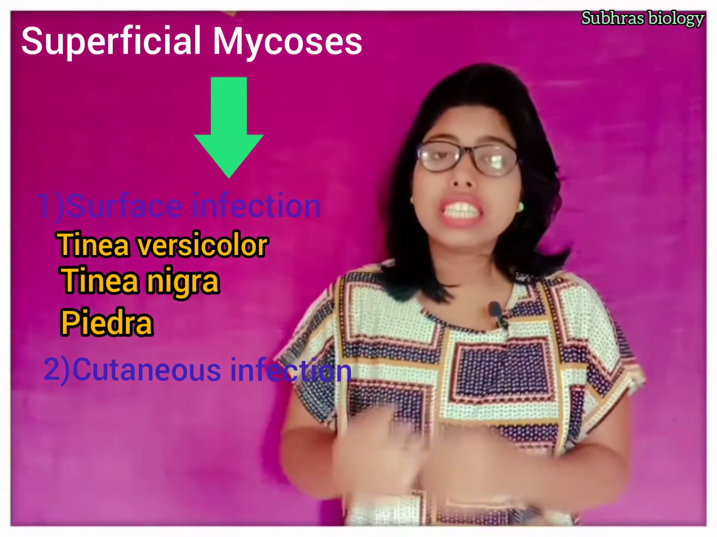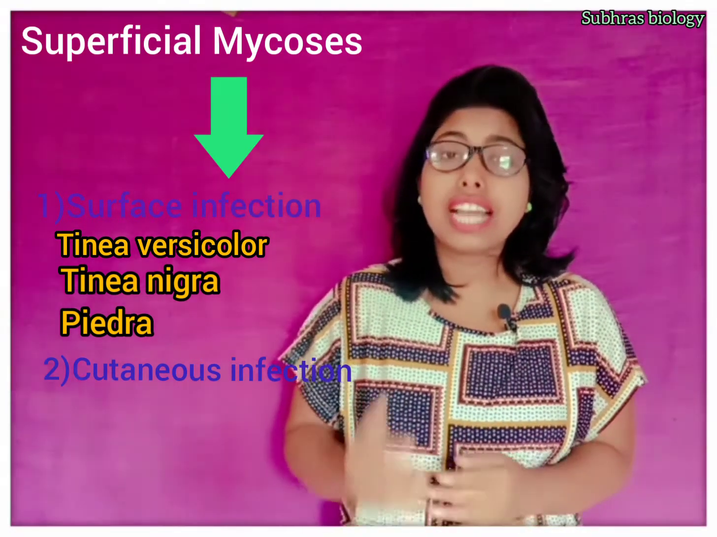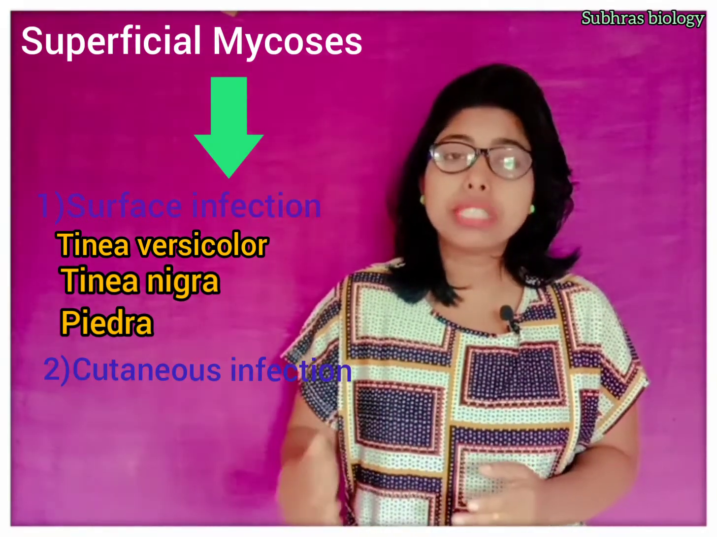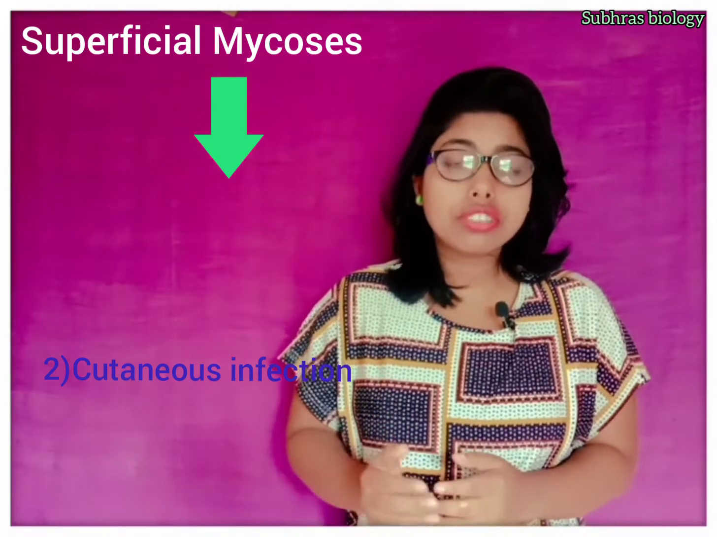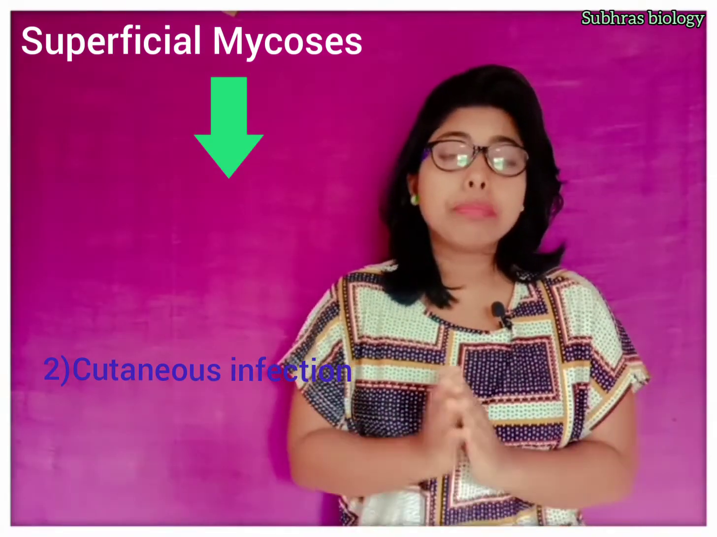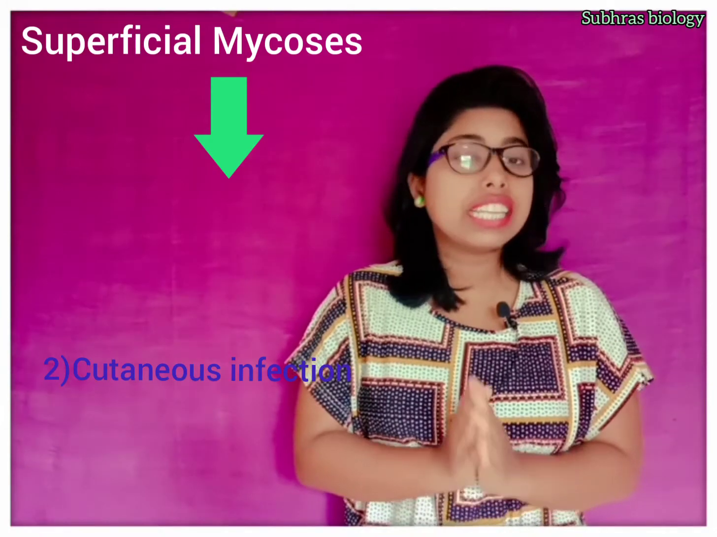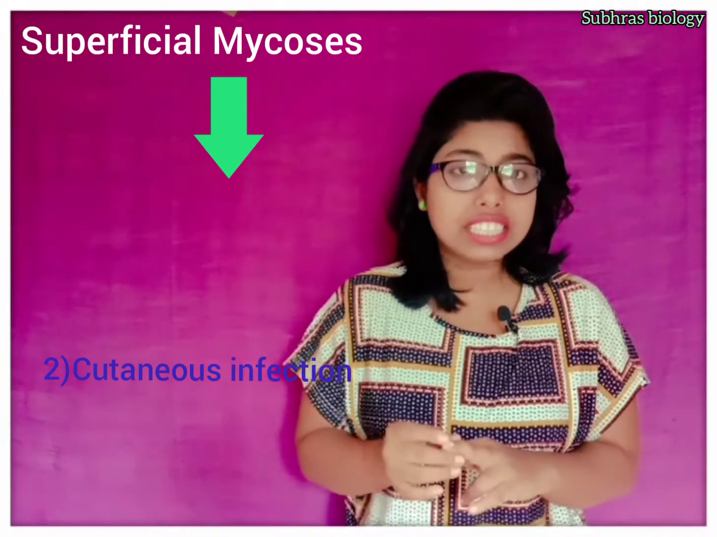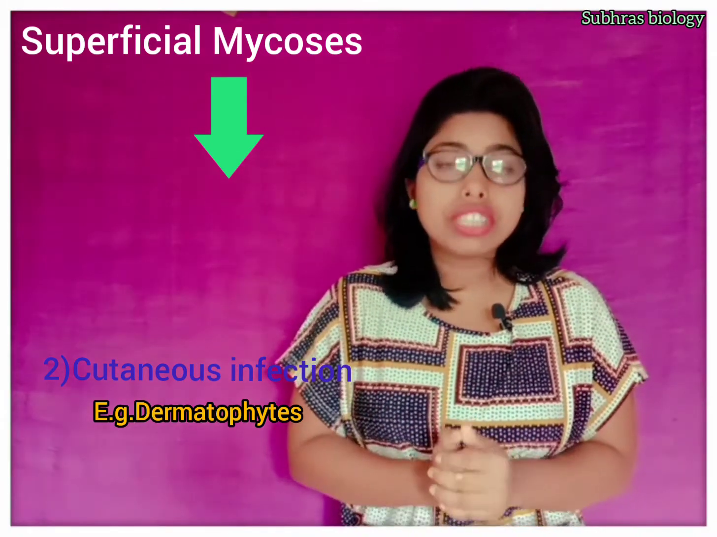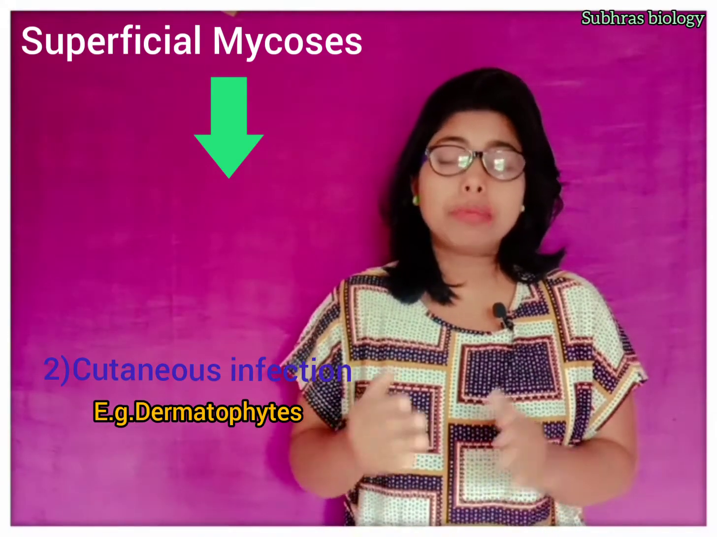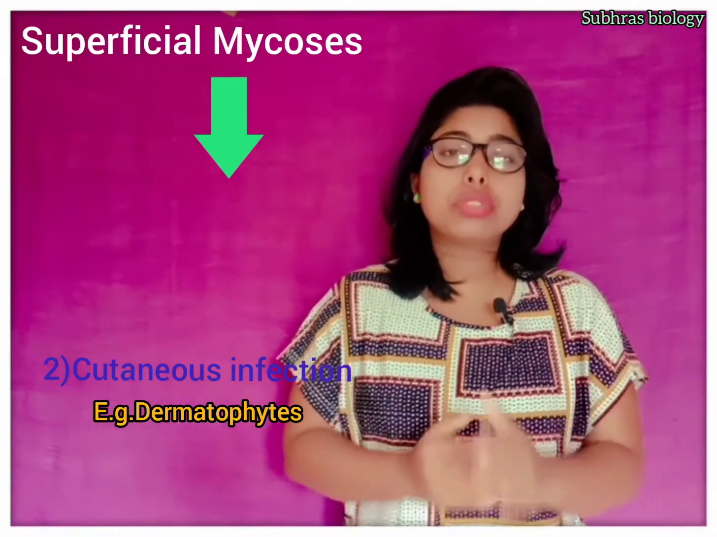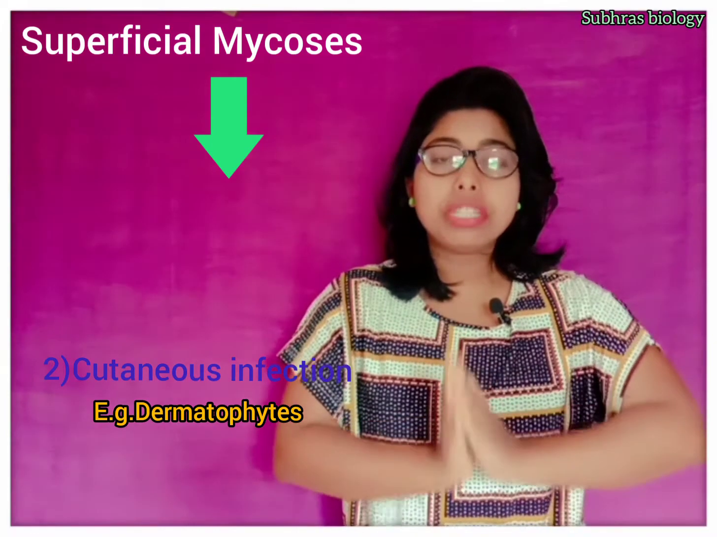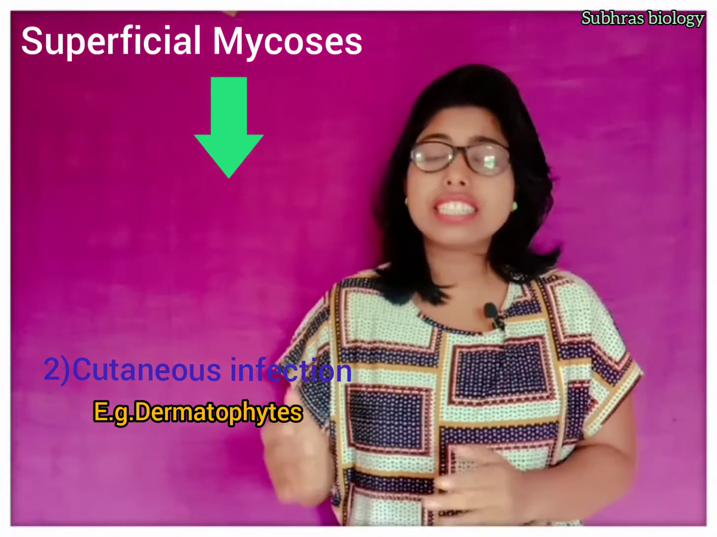The second type of superficial infection is the cutaneous infection. The Latin word cutis means skin. This cutaneous infection occurs at the skin, meaning the superficial keratinized tissue. We have keratin in the skin, hair and nails. The fungal infections that occur at this keratinized tissue don't penetrate into the subcutaneous tissues, so they normally occur at the skin, hair and nails.